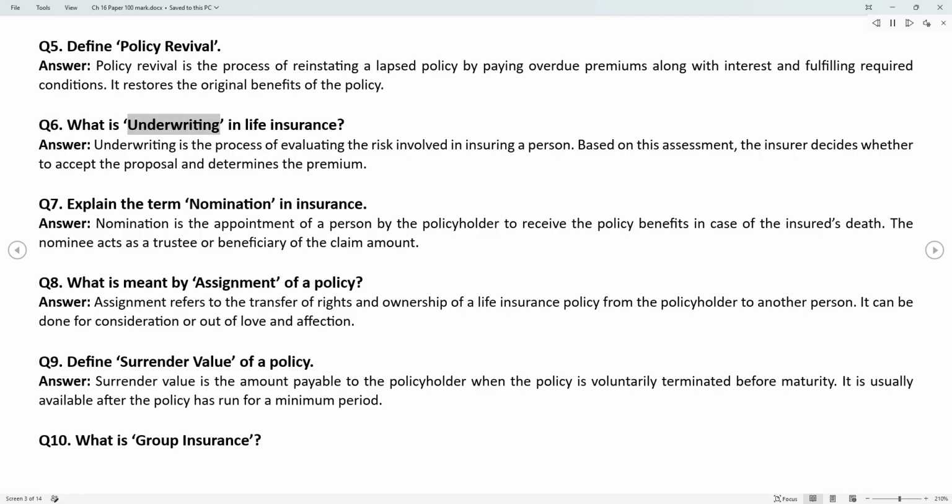Q6. What is underwriting in life insurance? Answer. Underwriting is the process of evaluating the risk involved in insuring a person. Based on this assessment, the insurer decides whether to accept the proposal and determines the premium.